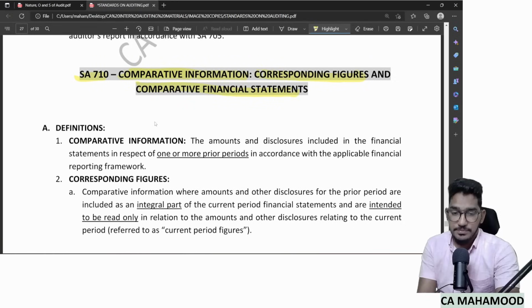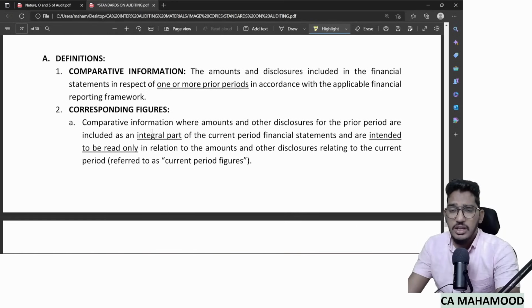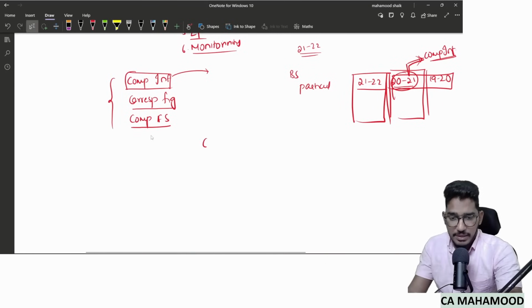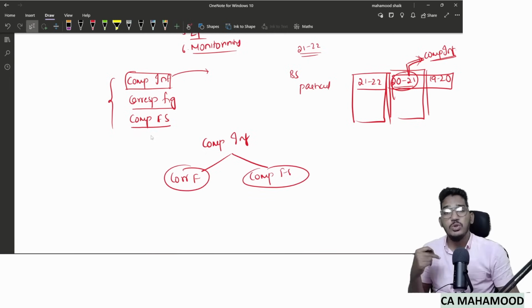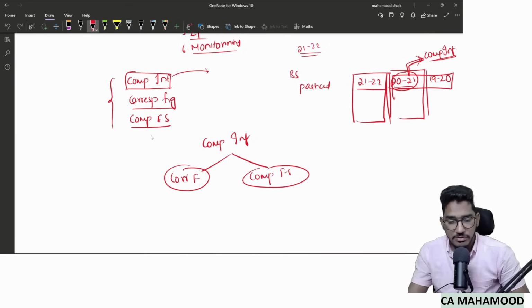If you see the definition, the amounts and disclosures included in the financial statements in respect of one or more prior periods, in accordance with the applicable financial reporting framework, we call comparative information. And this comparative information will be of two types. One is corresponding figures and the other is comparative financial statements. Both are types of comparative information.